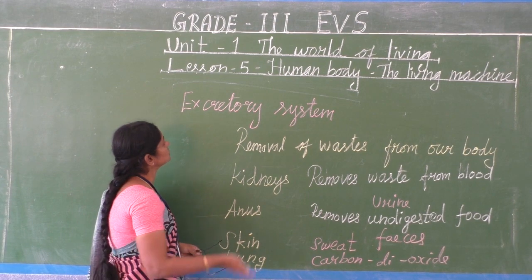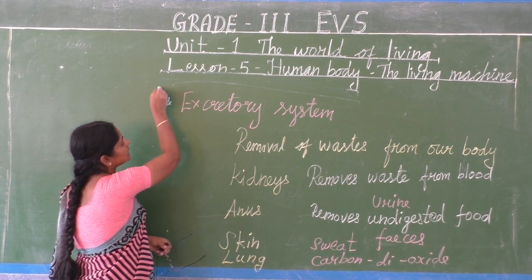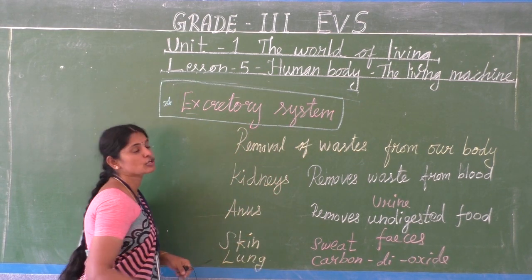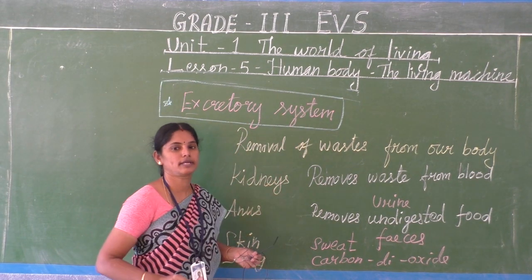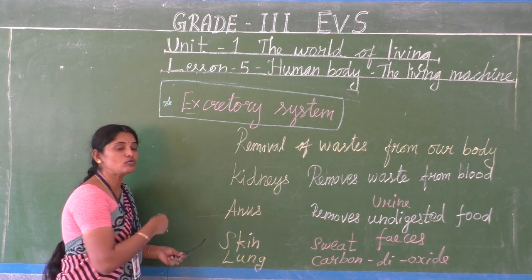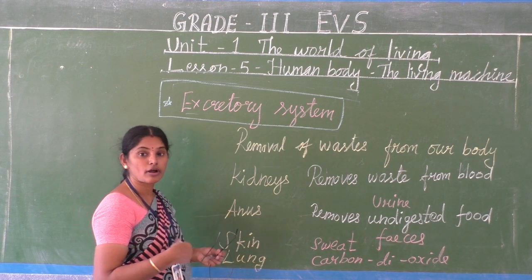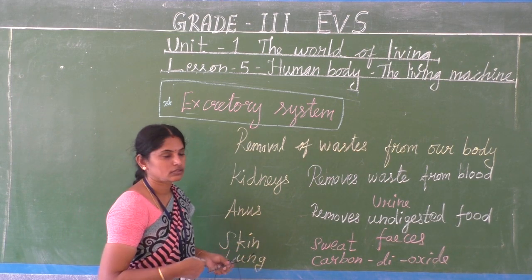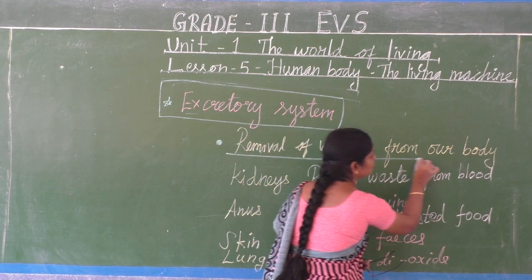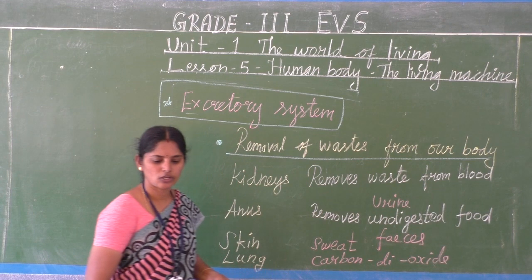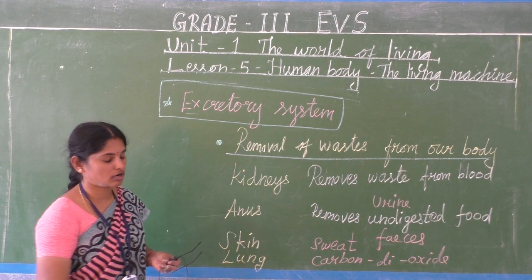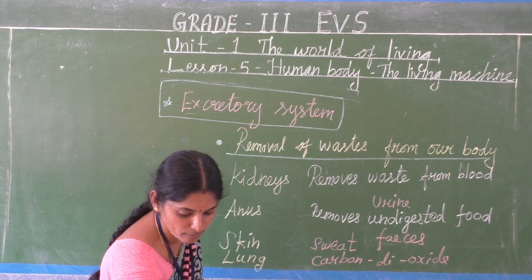Now we are going to see about the excretory system. I said excrete means removal, exit out. So removal of waste from our body, that's called the excretory system. So many things should be removed out. Lots of waste should be removed out from our body.